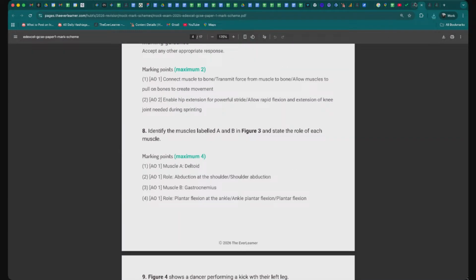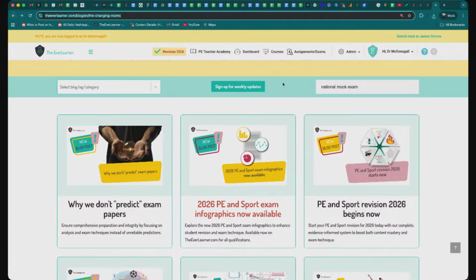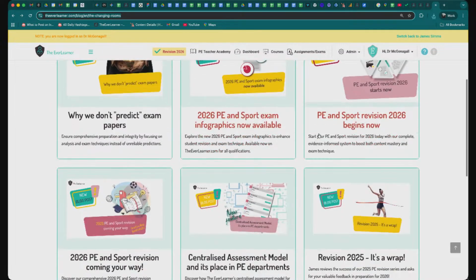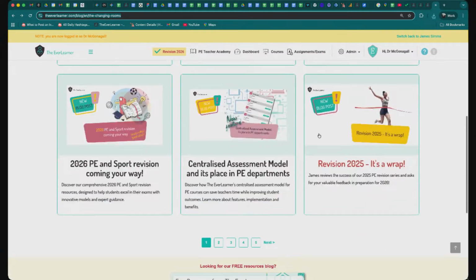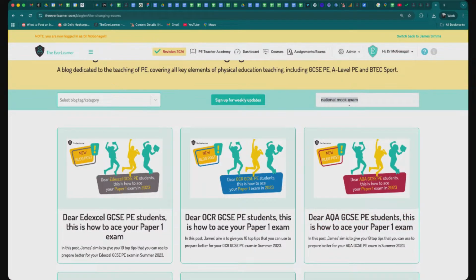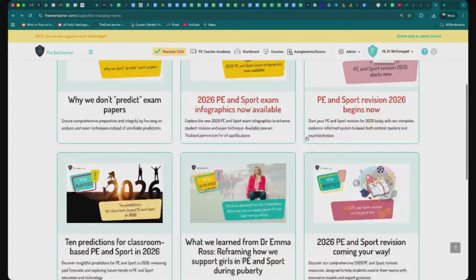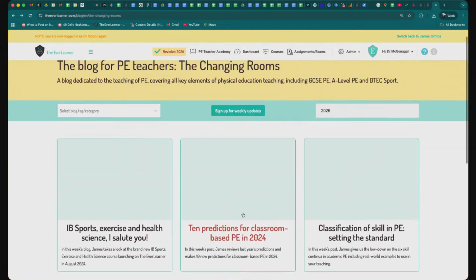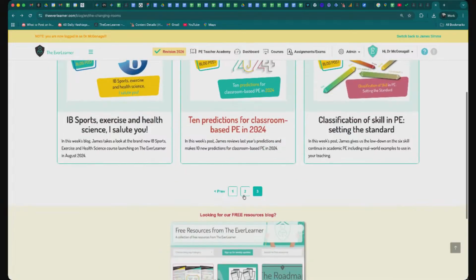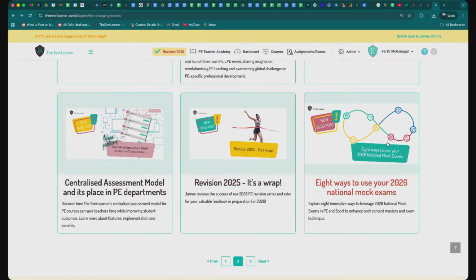But the other point I want to make to you is that this time last week, I published a blog post, of which that one isn't the one I wanted to show you. Let me just go back a touch. Just bear with me a second. I wanted to show you on screen the 8 ways to use your 2026 national mock exams.